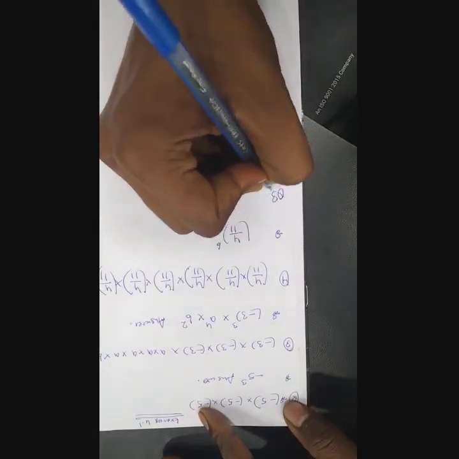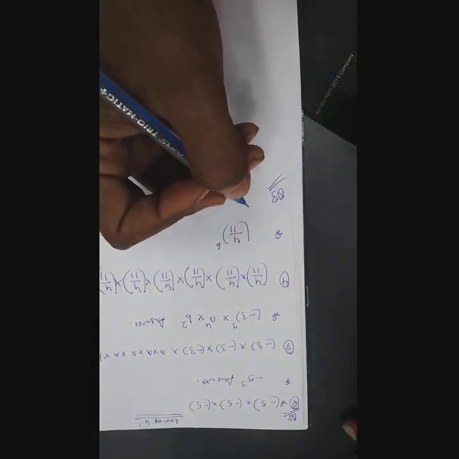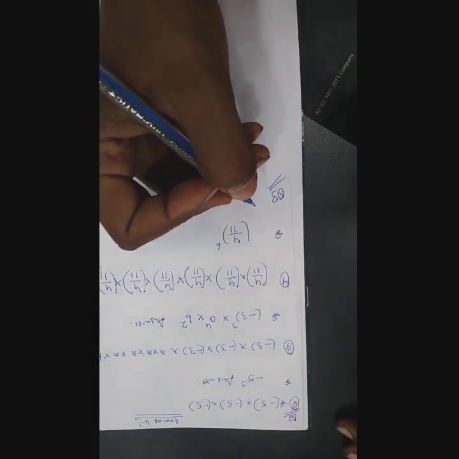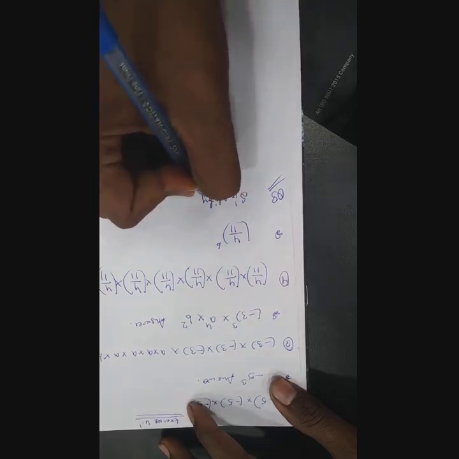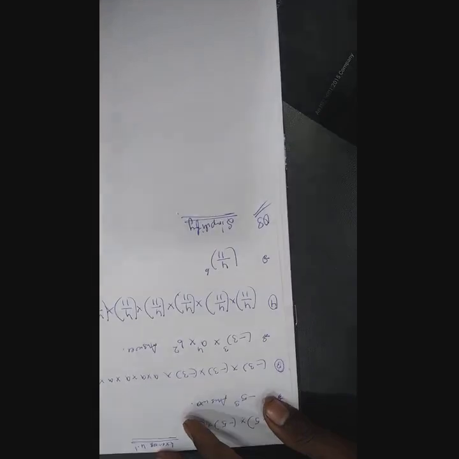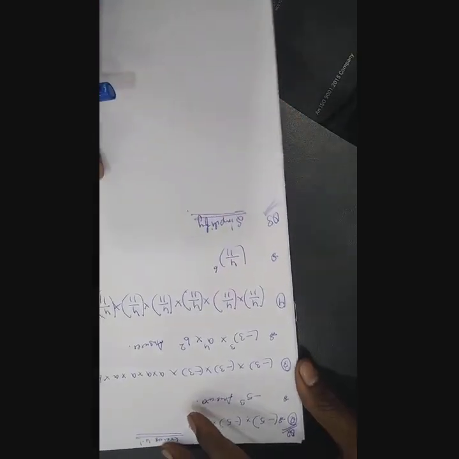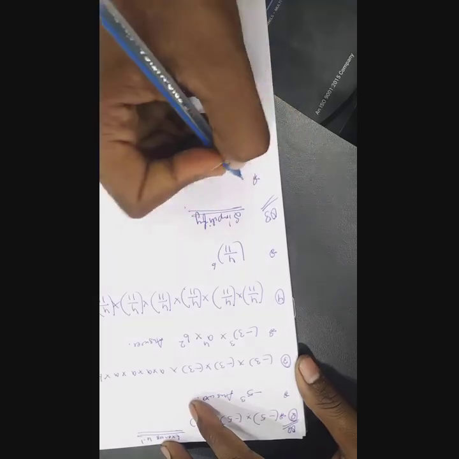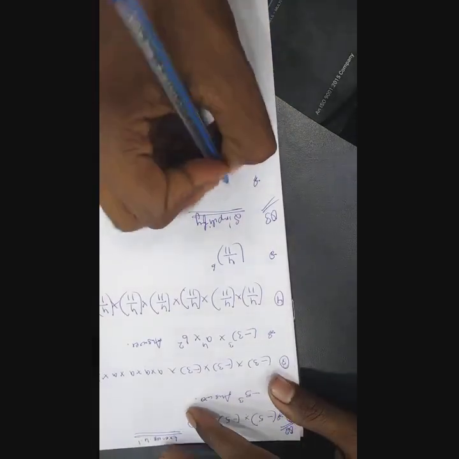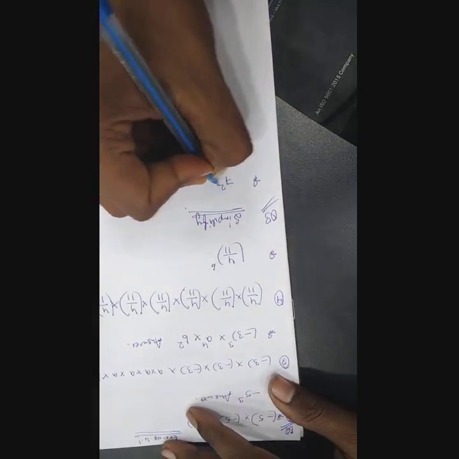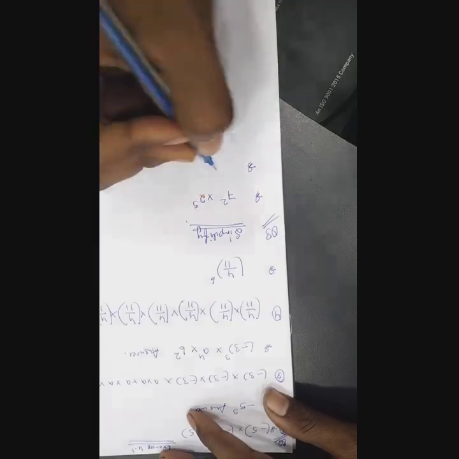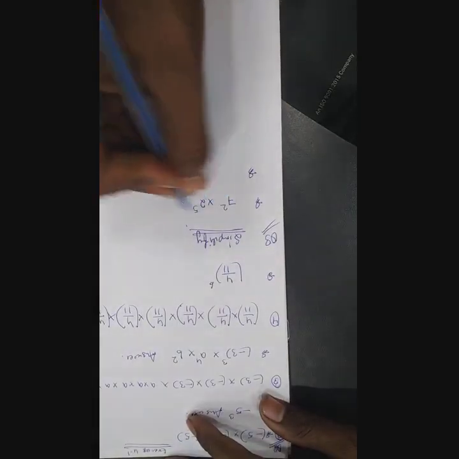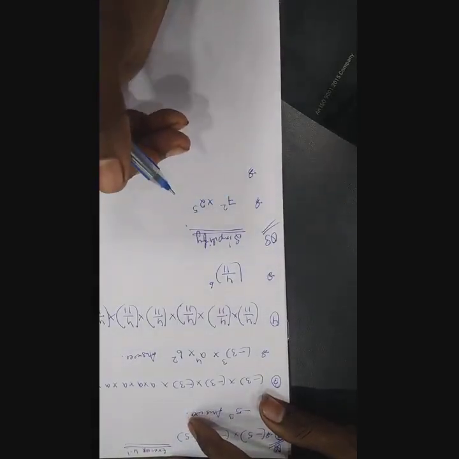Now we are coming to question number third, 4.1. What is the question saying? It is simply saying to simplify it. Simplify means the question is given, you have to make sure it is in the simplest form. If it is written 7 square into 2 power 5, what we have to do over here is just simply multiply and solve it.